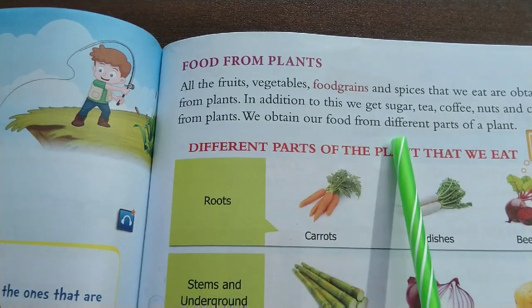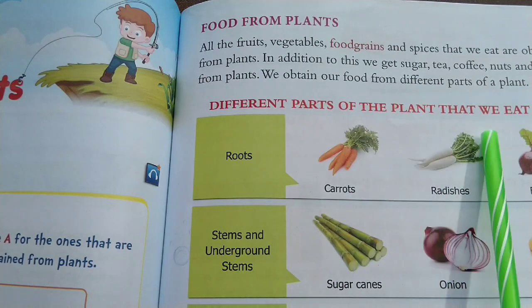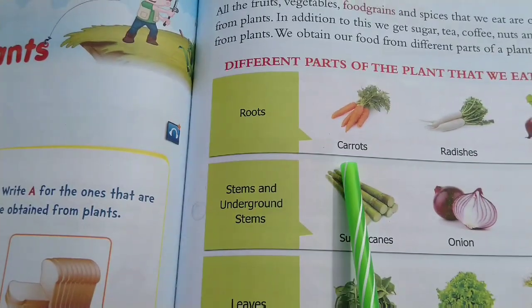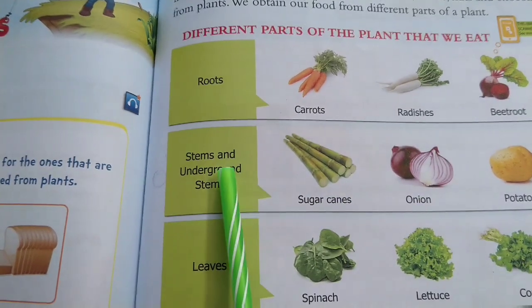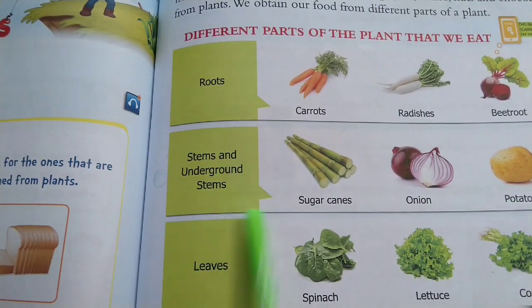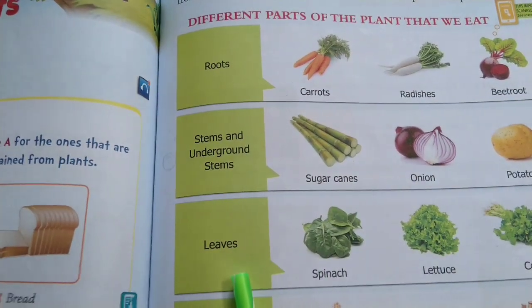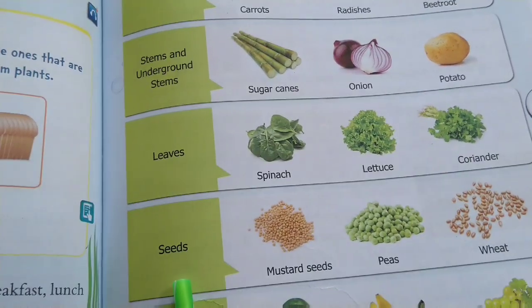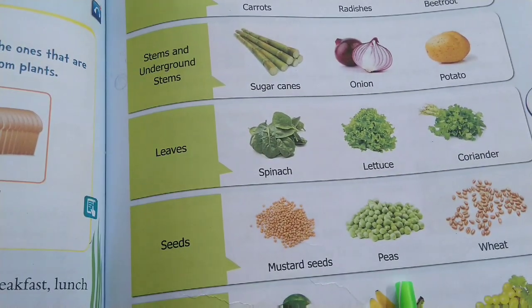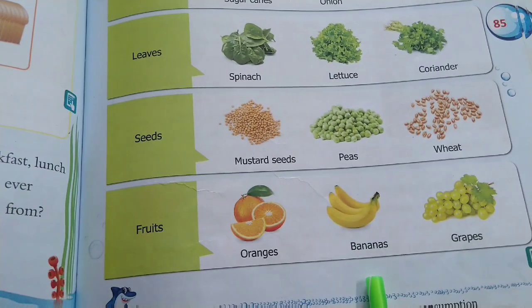We obtain our food from different parts of a plant. Different parts of a plant that we eat: roots, that is carrot, radishes, beetroot; stem and underground stems, sugarcane, onion, potato; leaves, it is spinach, lettuce, coriander; seeds, mustard seeds, peas, wheat; fruits, oranges, bananas, grapes.